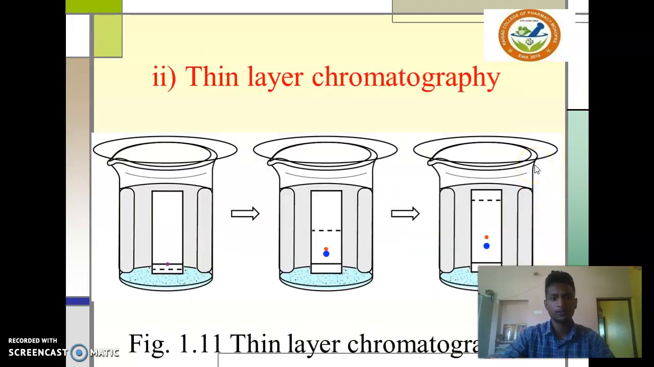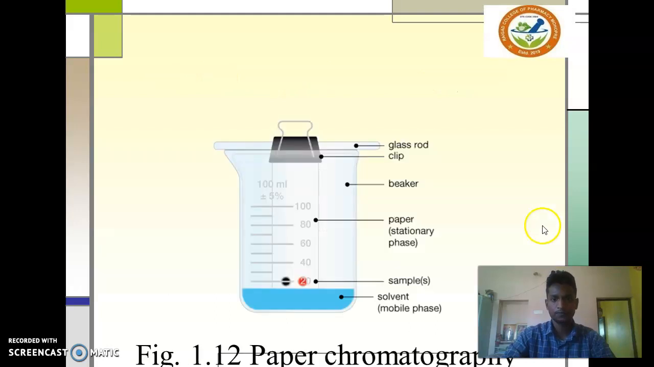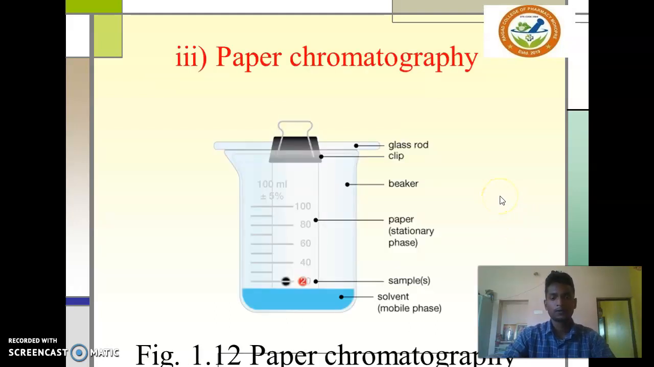This is thin layer chromatography, specially using a TLC plate. Apply the sample and the mobile phase runs along the TLC plate. Paper chromatography is similar to the TLC plate, but specially using paper. All the process is the same, similar to TLC.